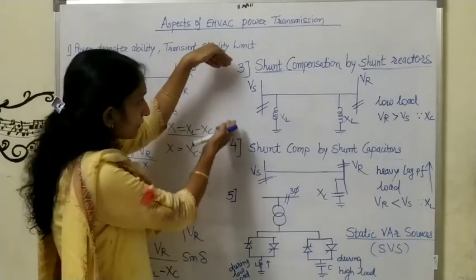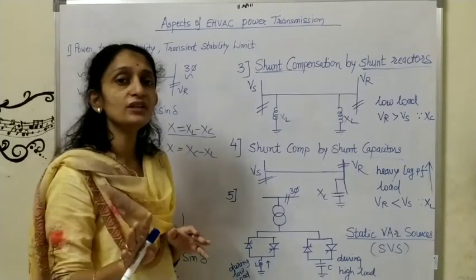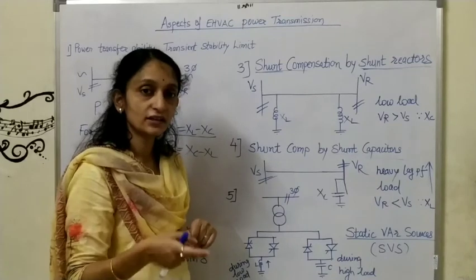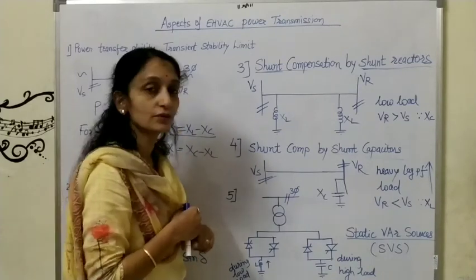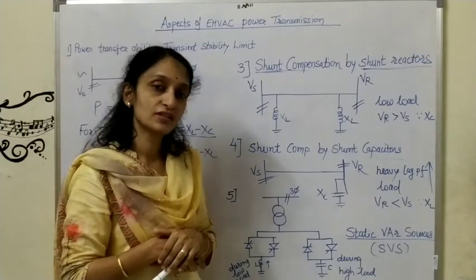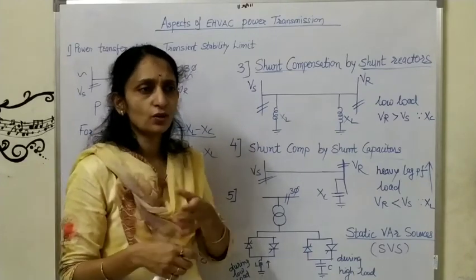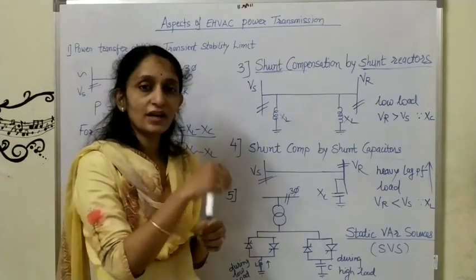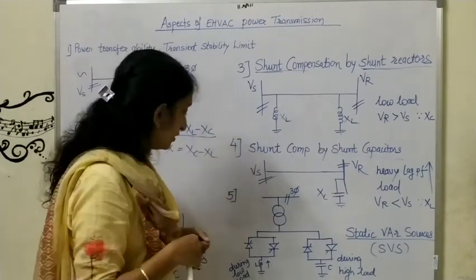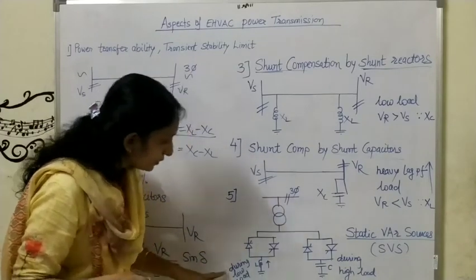So see, point number 3 and point number 4 conclude that we need compensation. Both types of compensation are required, inductive compensation as well as capacitive compensation. So the condition may occur in the transmission line that compensation will be required. So see, what we are doing, we are not actually going there and adding XL or XC depending on the effect. So we have to take the devices there.